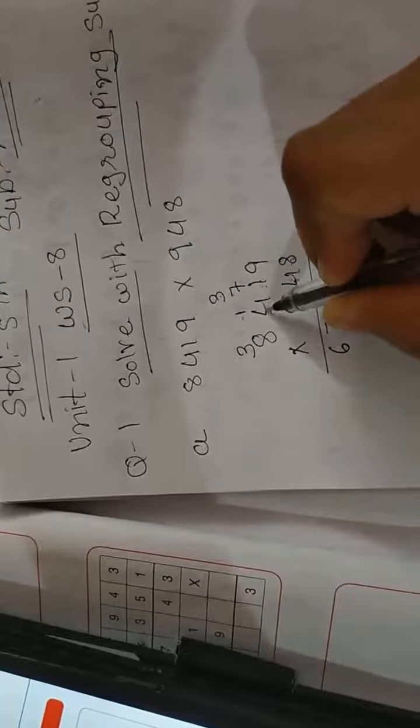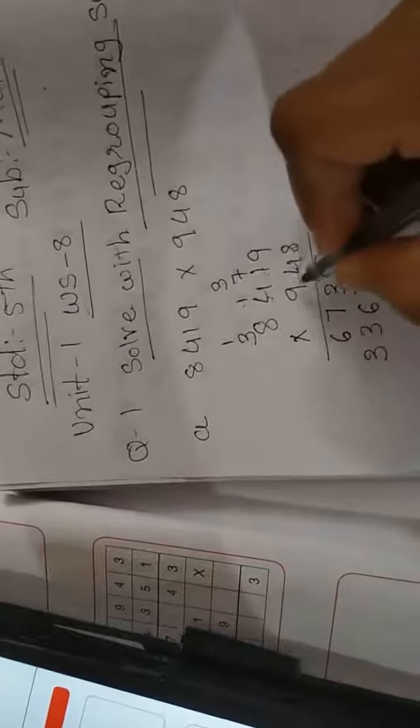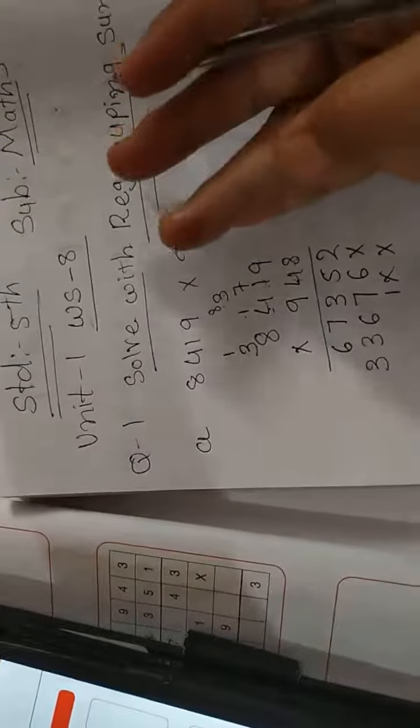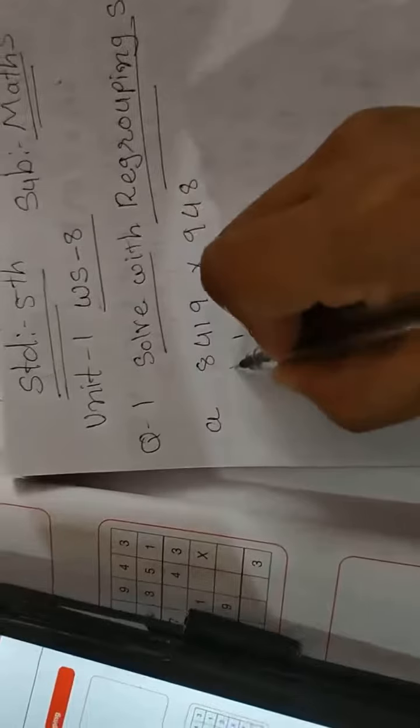4 4s are 16. Write here 6. 1 is a carry over. 4 8s are 32. 32 plus 1, 33. Now cross mark here. 9 9s are 81. Write here 1. 8 is a carry over. 9 1s are 9. 9 plus 8 is 17. We have to write here 7. 1 is a carry over. 9 4s are 36... 36 plus 1, 33. Write here 3. 1 is a carry over.